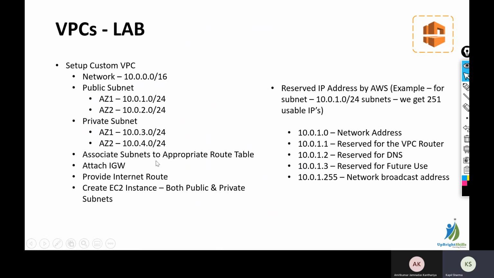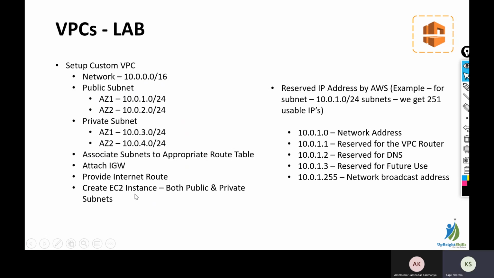We will associate the subnets to an appropriate route table. So we will be creating two route tables, one for public and one for private. We will be attaching an internet gateway to the public subnet so that we can get a public IP and the instances will have internet access. We will be providing internet routes. So whenever we create route tables, we will assign internet routes so that all the traffic over the internet can go through this internet gateway.